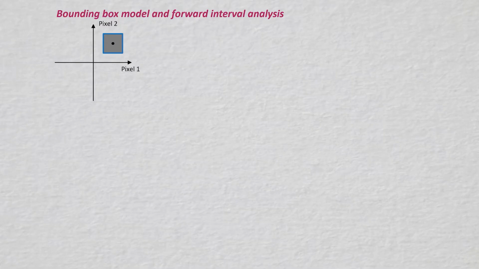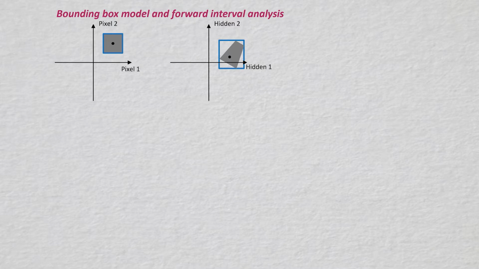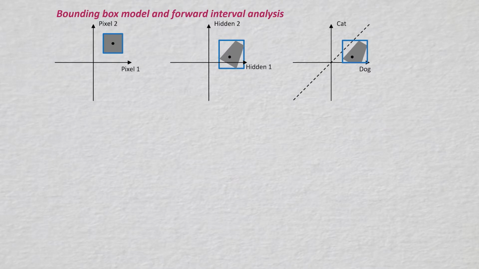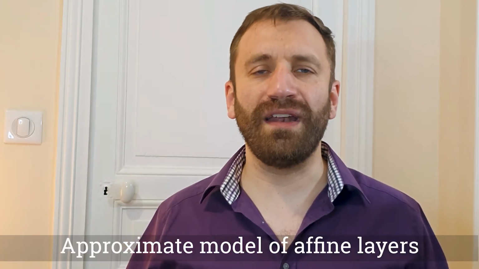After the first layer, we end up with a bound like this. Now you see that the blue box over-approximates the actual area. There are some points that are within the blue box, but that do not belong to the actual area, the gray area. And this is a situation we would like to avoid, because as you can see, when we continue the relaxation with the ReLU, some of them fall into another category, and so with this model we cannot conclude anymore. For this reason, we say that this model is only approximate on affine layers.